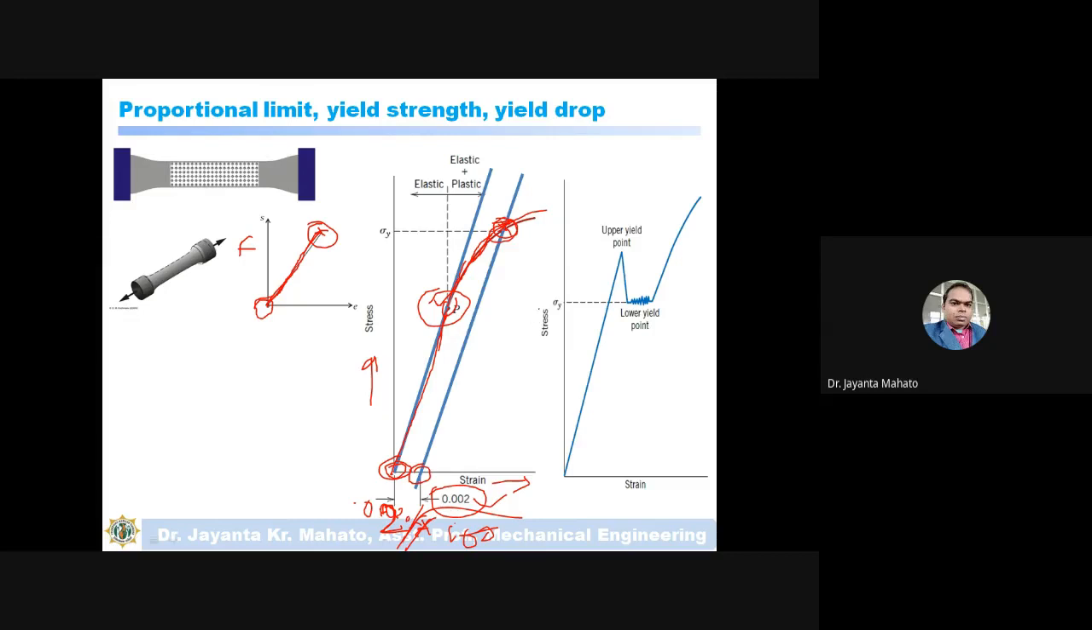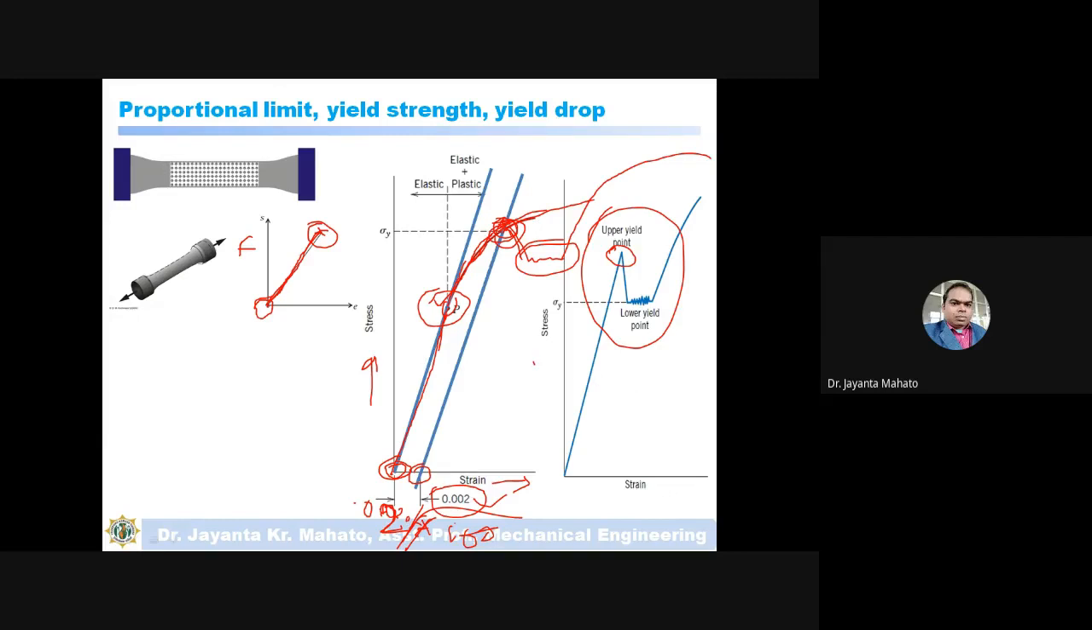But in some materials this type of phenomenon occurs. After reaching this yield point, instead of increasing, the stress value falls down. Then the stress value remains constant but the material elongates, and the material behaves like this. Then again the material elongates by applying force. So sometimes some materials behave like this.